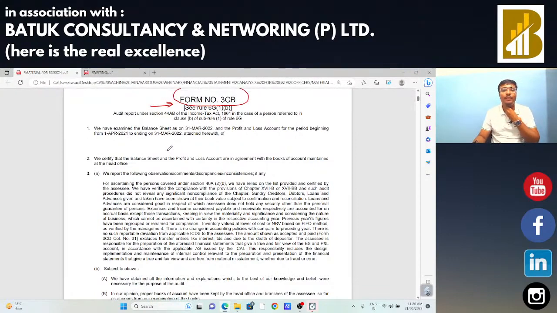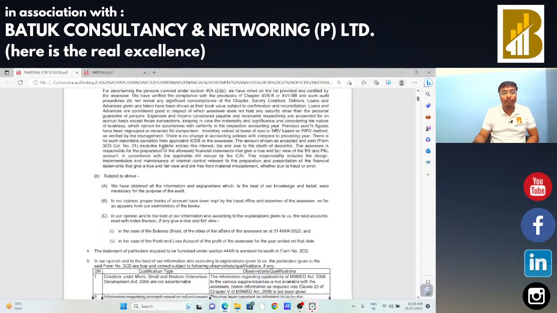Now, sir, form 3CB, 3CD का analysis भी कर लेते हैं. Then after we are going to check the financial statement practically, that what are the things which are available in that particular financial statement. I'm not going to do the clause by clause analysis of that 3CB, 3CD form, but I am going to discuss the very significant points of that 3CB, 3CD. Okay, related to GST audit, what are the points on which we need to put more emphasis and more analysis?